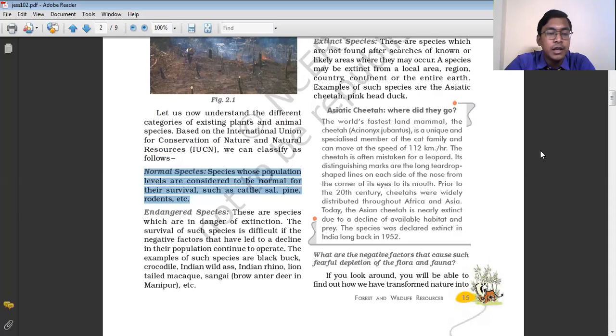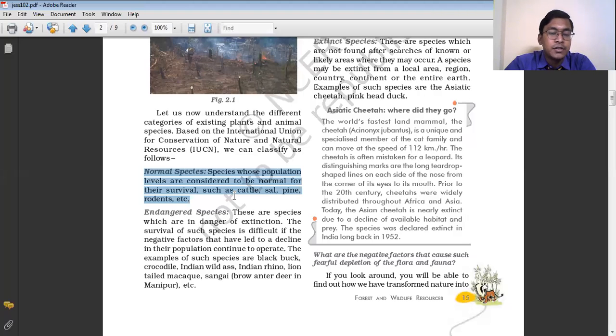For example, there are some common animals and plants whose number is good. They are not so less in number, such as cattle, sal tree, pine tree, rodents, etc. These kinds of plants and animals are considered normal species, which means their total population is normal.